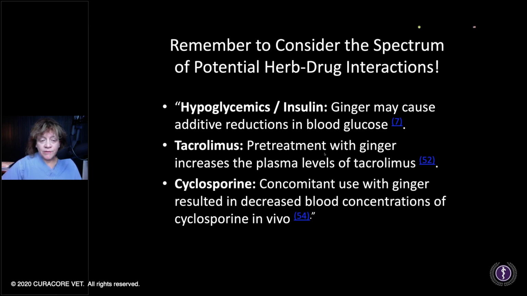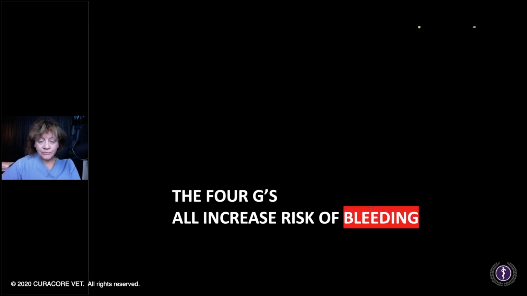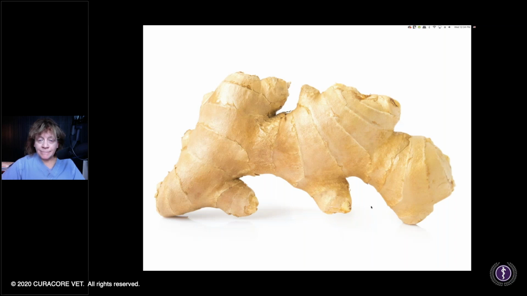Tacrolimus, pretreatment with ginger increases plasma levels of tacrolimus. Cyclosporin, concomitant use with ginger decreases blood concentrations of cyclosporin. Stuff you might not even think about. Or you take my course or somebody else's or whatever, and it's like, well, I didn't hear about that. Well, you should be looking on your About Herbs app and your PubMed.gov for updated information. So be prepared for herb-drug interactions when using any herb. Okay, so I've told you the 4 Gs. What's that? Right, ginger.